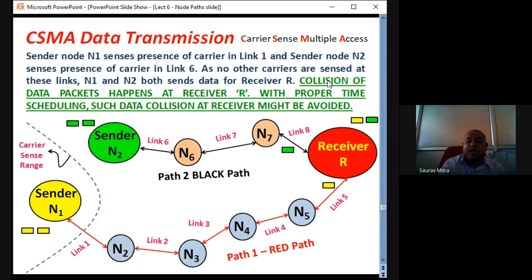So we can have both yellow data and green data. Green data is sent by sender 2, yellow data is sent by sender 1. Both these data we can find at the receiver in proper time by proper time scheduling. So this is also a carrier sense multiple access. This is a multi-sender, single receiver, multi-hop kind of communication, but still there is no collision of data in this topology.